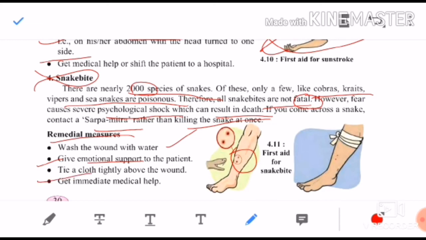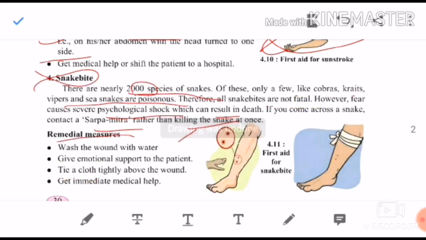Tie a cloth tightly above the wound. See in the second picture how they have tightly tied the cloth above the wound. Why are they tightly tying the cloth? So that the poison should not spread to the other parts of the body. After that, get immediate medical help. So these are some of the remedial measures we should follow during a snake bite.